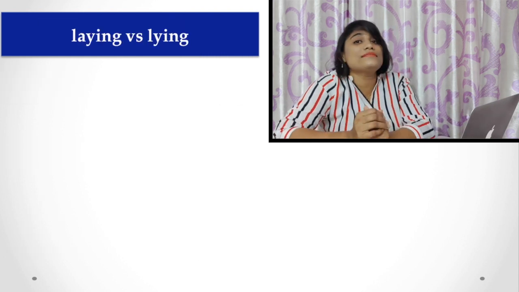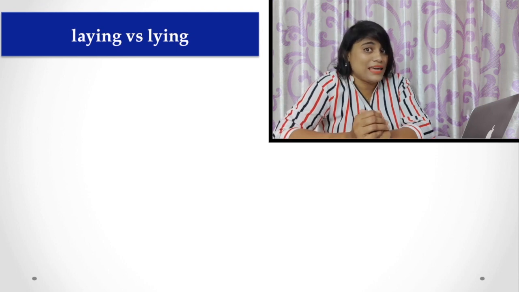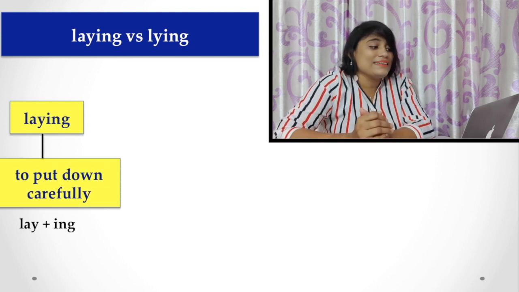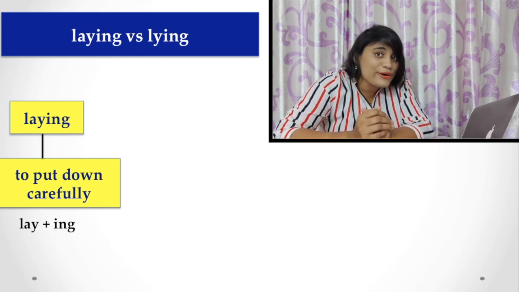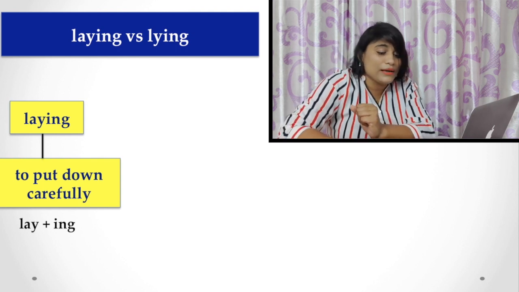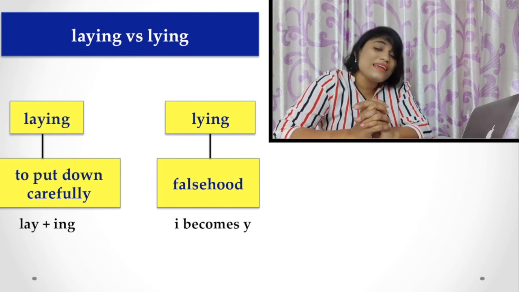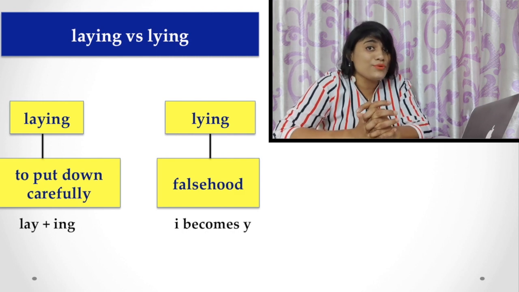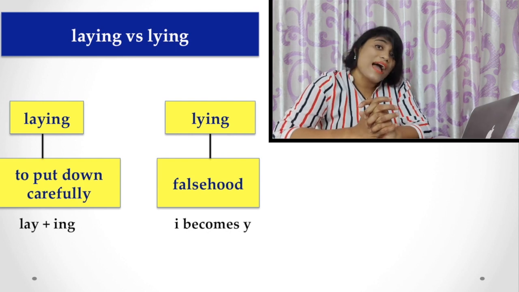And now another important thing, what is that? Laying and lying. This is important. Look at the spelling here. Laying means to put down carefully. Lay is a regular verb, that means to put down carefully, with its ing form laying. But what about lying? Lying comes from lie, and it is falsehood. The I becomes Y. As you know, in spelling, sometimes I becomes Y while using ing.